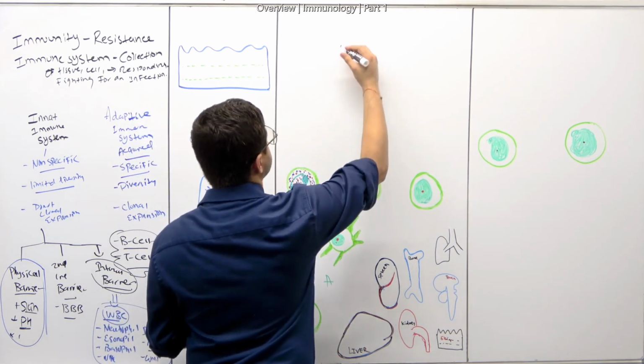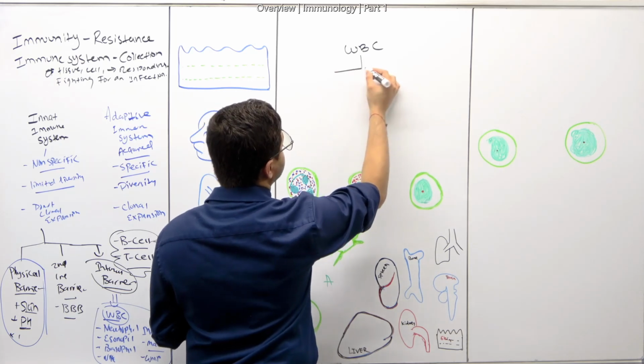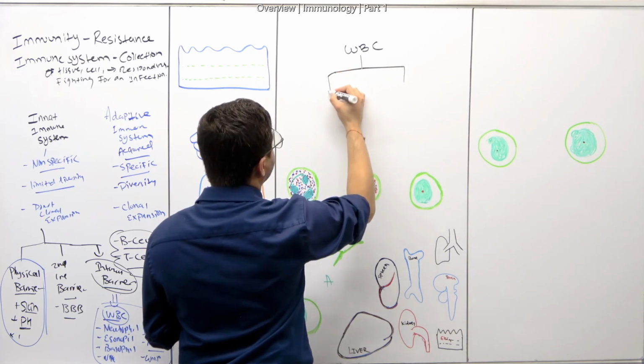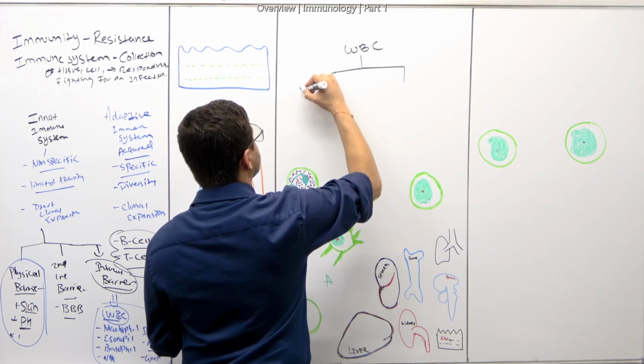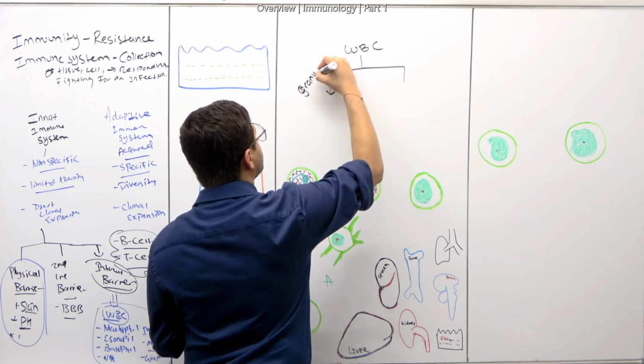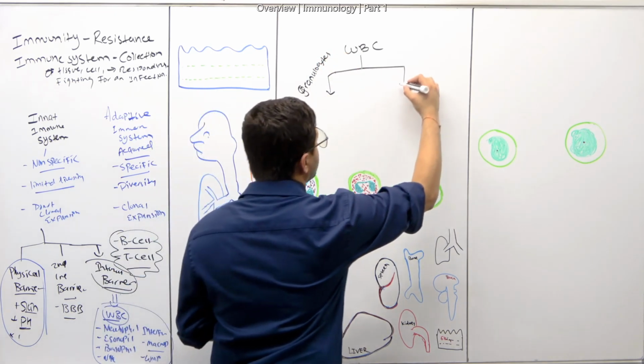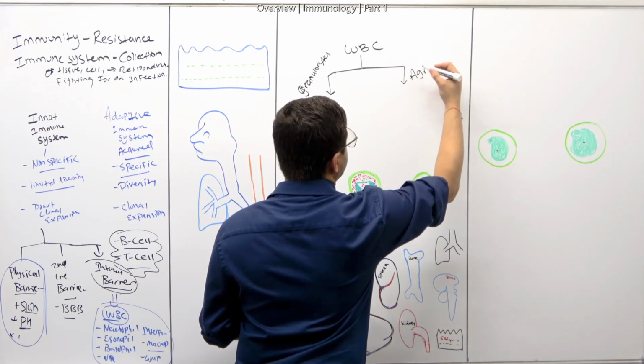Whenever we talk about WBCs, usually we can divide them into a couple of parts. One, we can call granulocytes. Why we call them granulocytes is because they contain granules. And the other one is called agranulocytes.